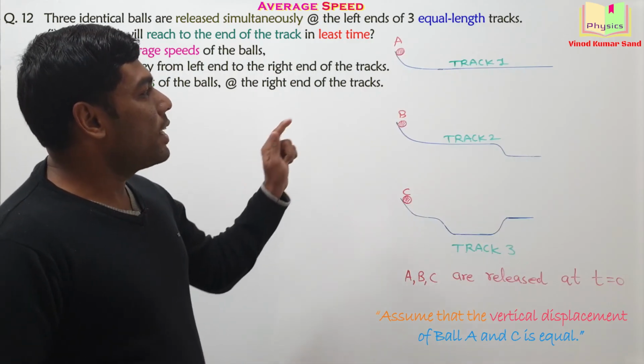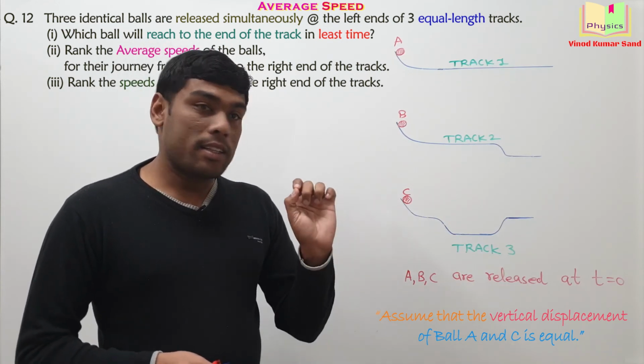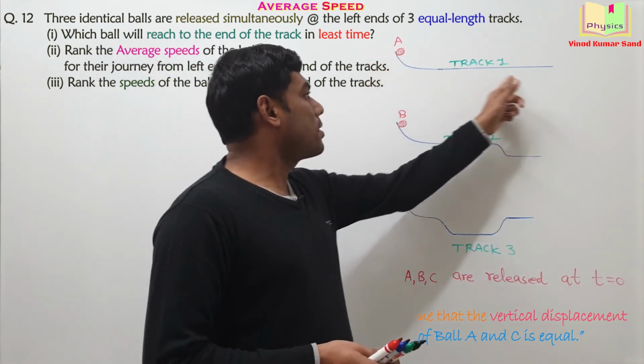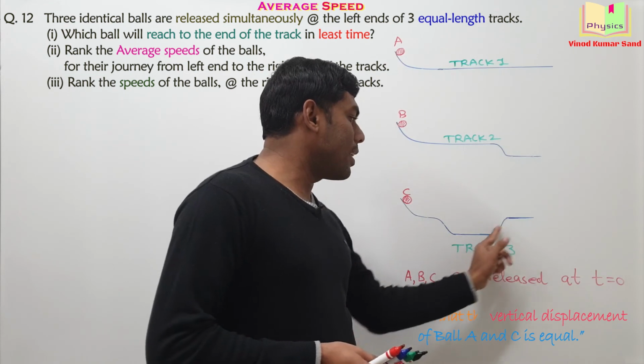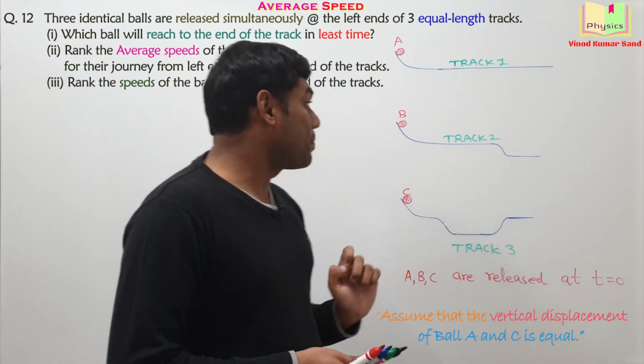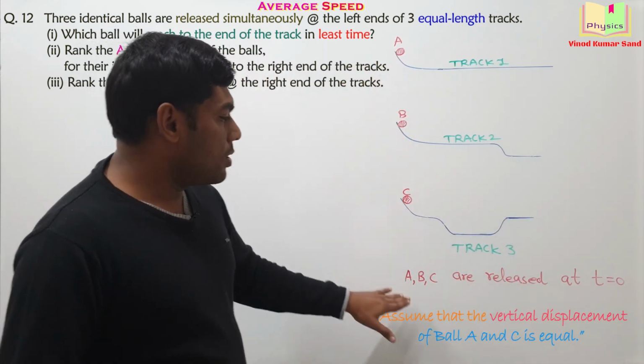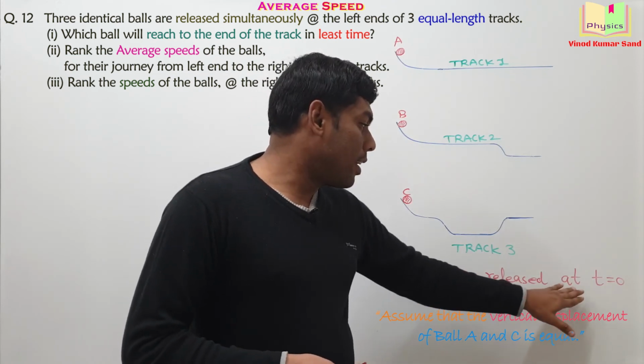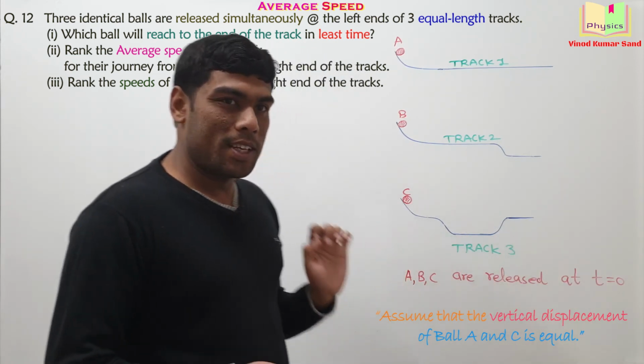Here are 3 equal length tracks. Equal length means this length and this length are actually the same. And we have 3 identical balls A, B, C which are released at t equal to 0.